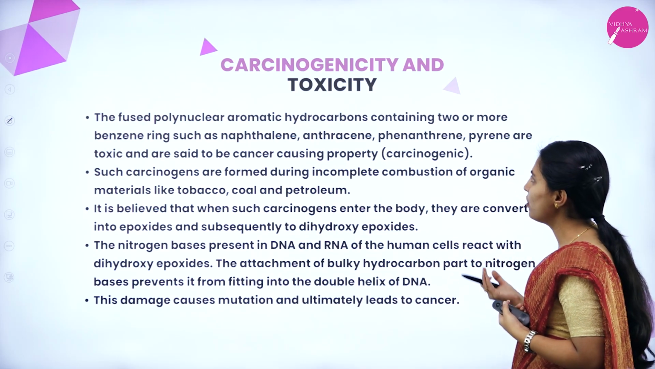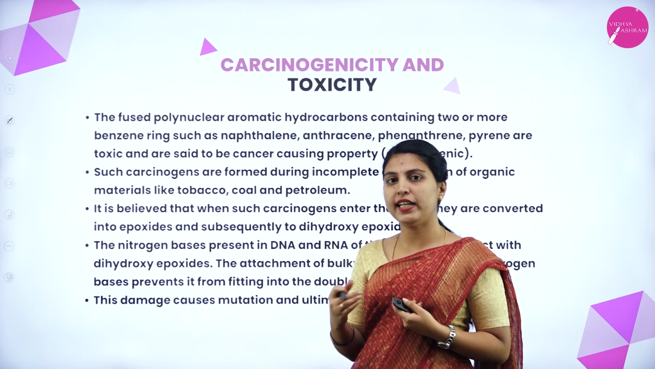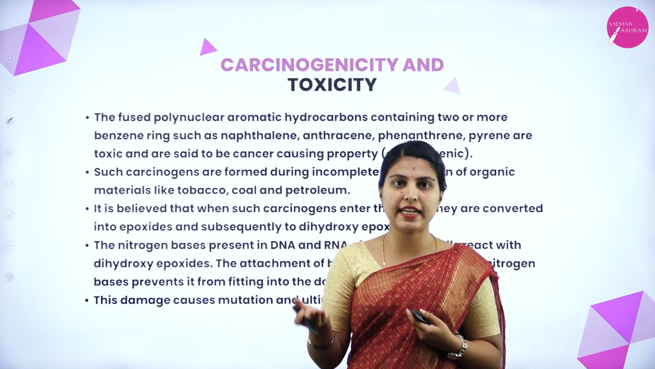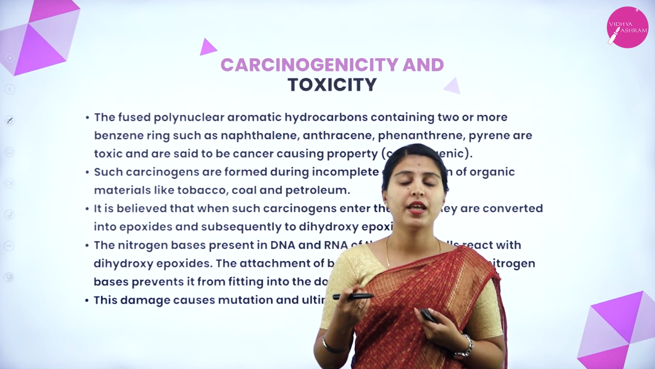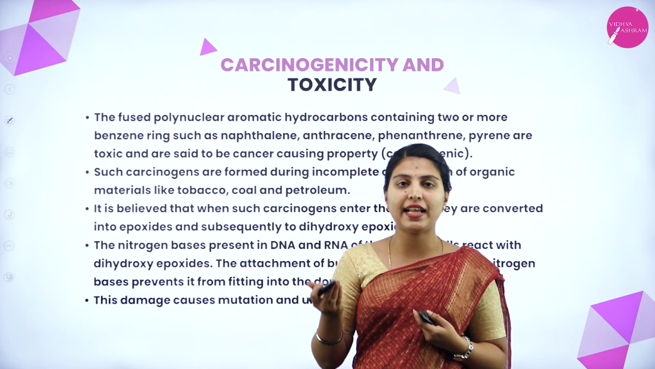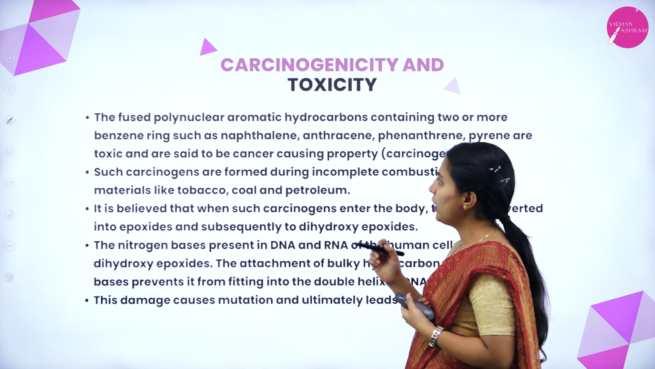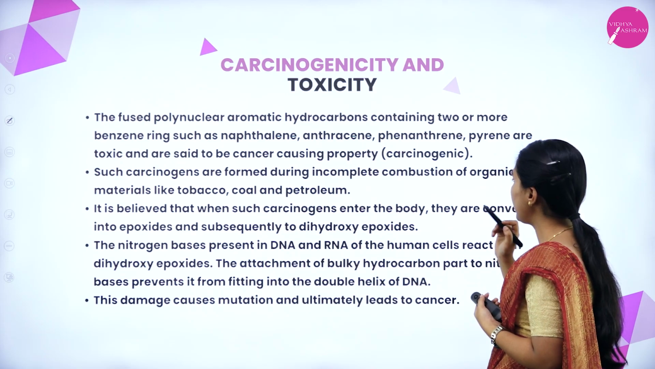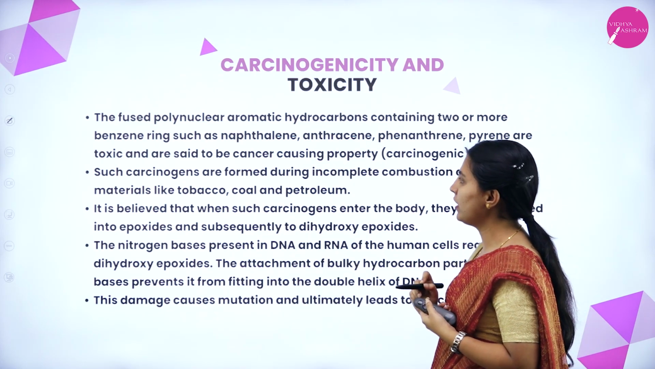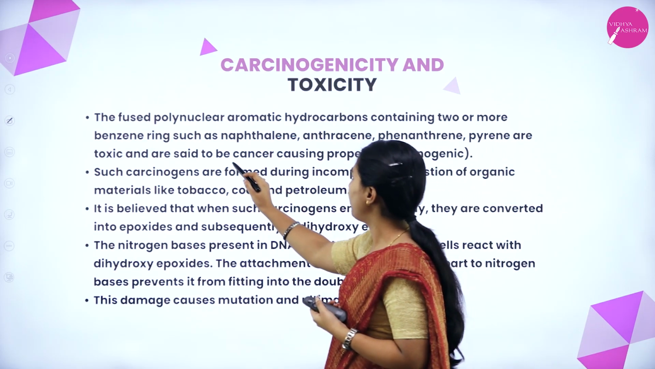Next we will move on to carcinogenicity and toxicity. Both are similar, but toxic means, for example, we can relate it to insecticides and pesticides, which are toxic to our body. But carcinogenic means compounds which cause cancer, and those effects we call carcinogenic effects. The fused polynuclear aromatic hydrocarbons containing 2 or more benzene rings, such as naphthalene, anthracene, phenanthrene, pyrene, are said to have cancer causing properties. Carcinogenic means cancer causing properties.